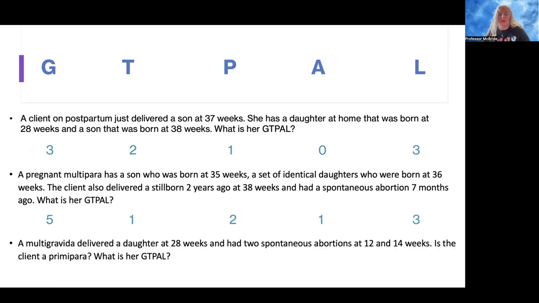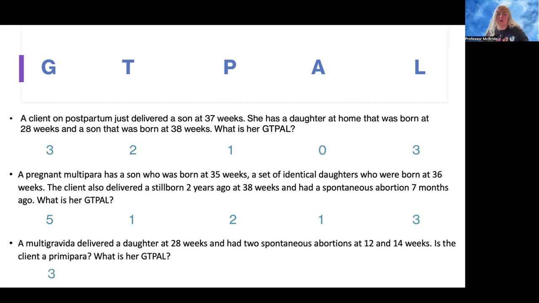Next, multigravida delivered a daughter at 28 weeks and had 2 spontaneous abortions at 12 weeks and 14 weeks. Is the client a primipara, and what is her GTPAL? So we already know it says a multigravida, so we know that her G is more than 1. Okay, she had a daughter at 28 weeks. She had a spontaneous abortion at 12 weeks, and she had a spontaneous abortion at 14 weeks. So her gravida is 3.